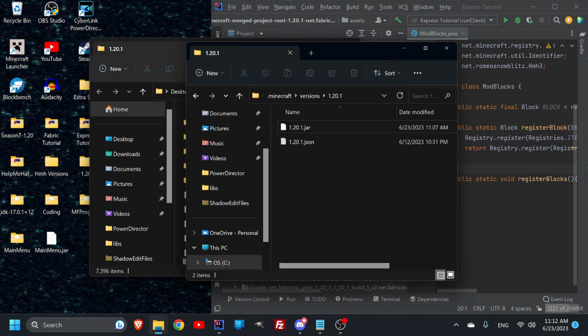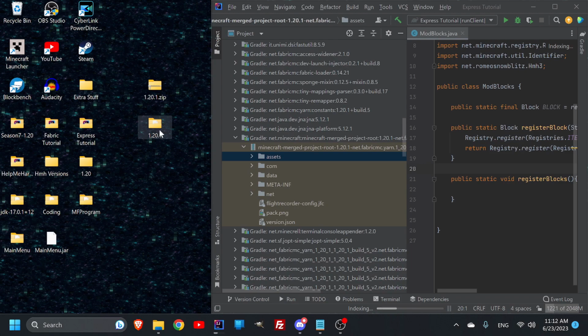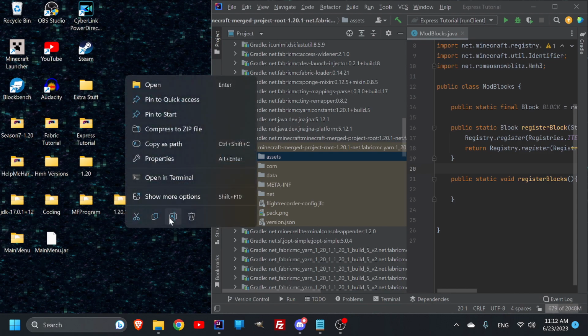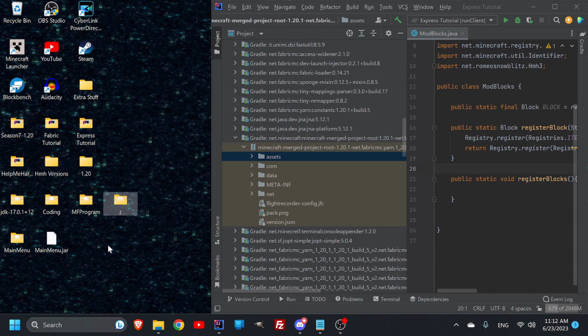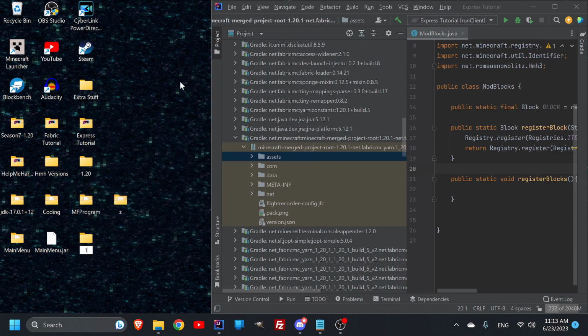All right, that folder is done being downloaded, so we can close out of it for a second. So we have our 1.21 folder, and we no longer need the zip. We can delete that. So let's rename this like Z or something. Doesn't really matter. We're going to make a new folder, and we're going to call this 1.21 or 1.20.1, and this is going to be basically our saved folder.